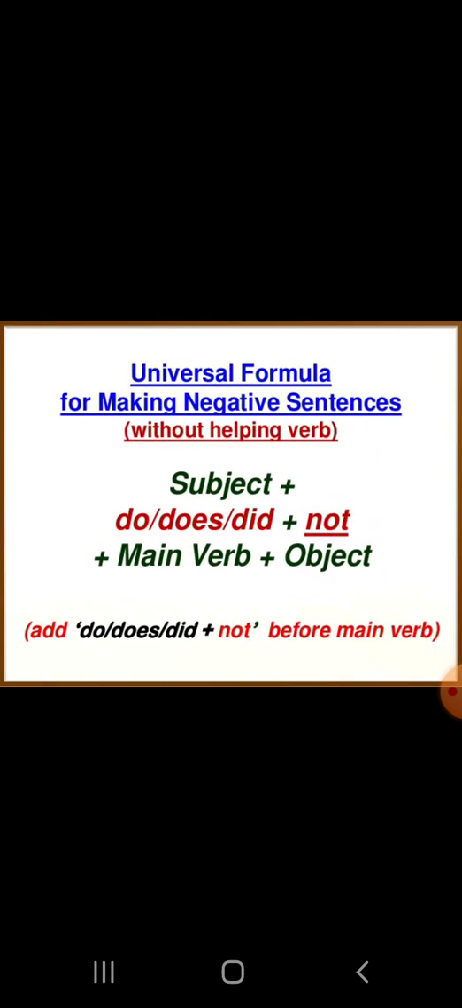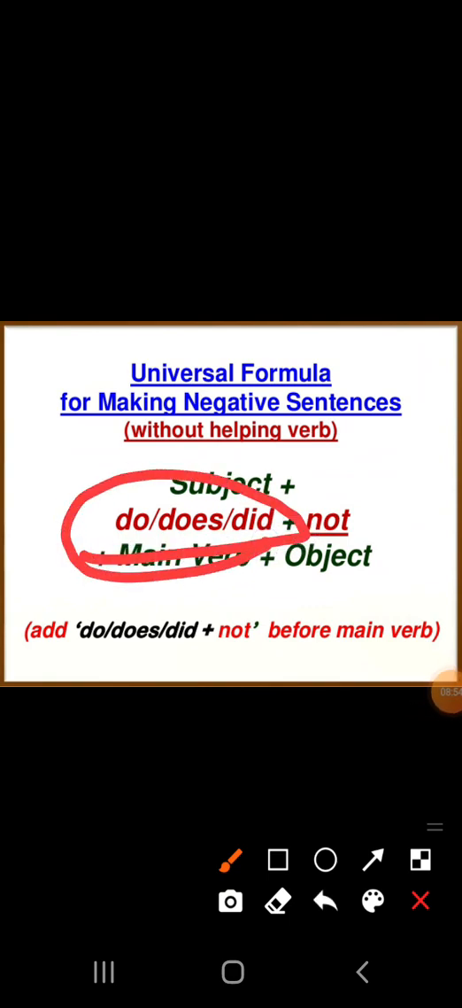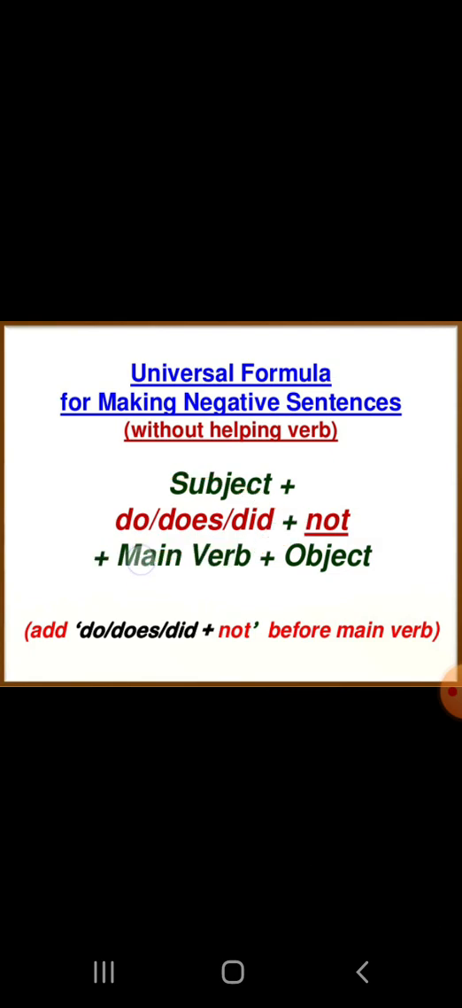In that case, use of do, does, and did comes into play. If there is no helping verb, then we use do, does, and did plus not before the main verb as a helping verb. Clear? If there is no helping verb in the given sentence, we use do, does, and did.